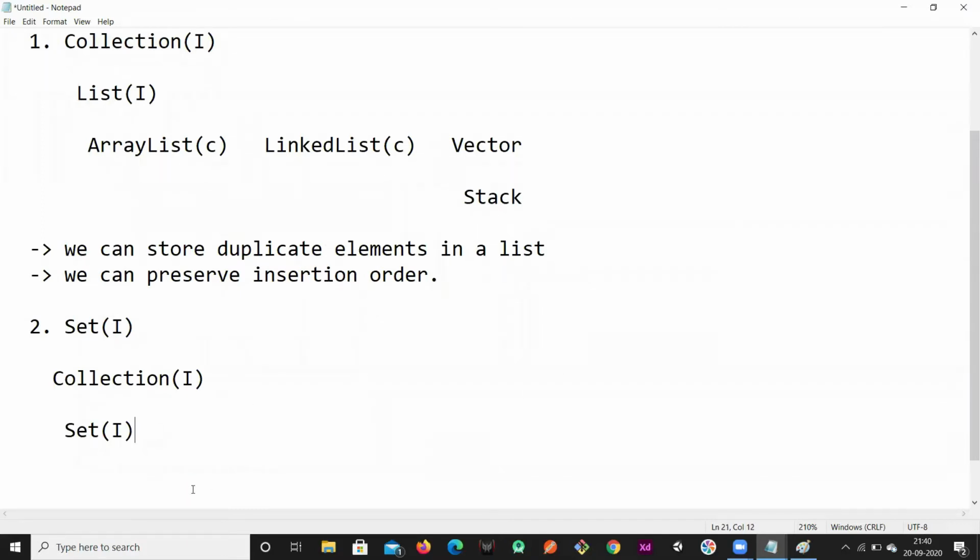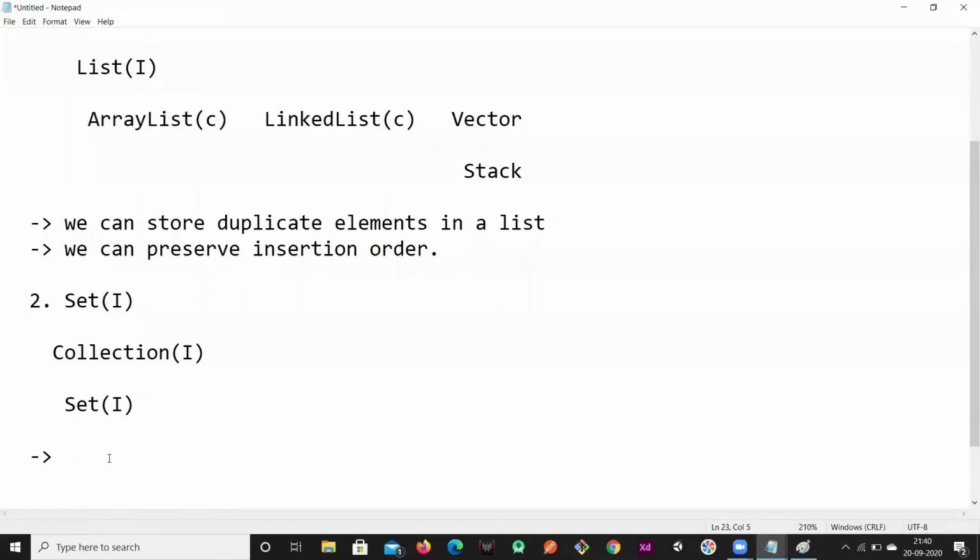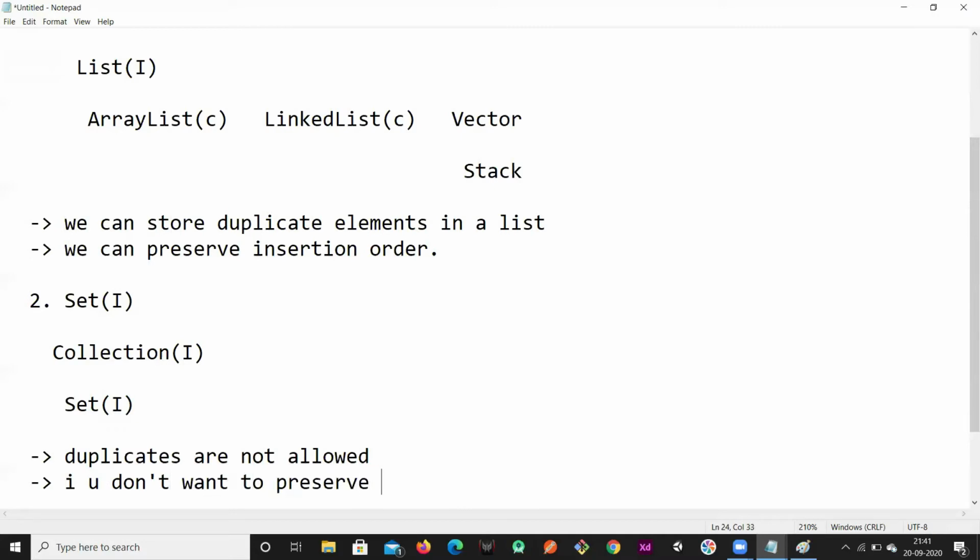When we go for a set, it is because you don't want to store duplicates. Set doesn't allow you to insert duplicate values into it. So when you don't want duplicates, you go for a set, and when you don't care about the insertion order, when you don't want to preserve the insertion order.